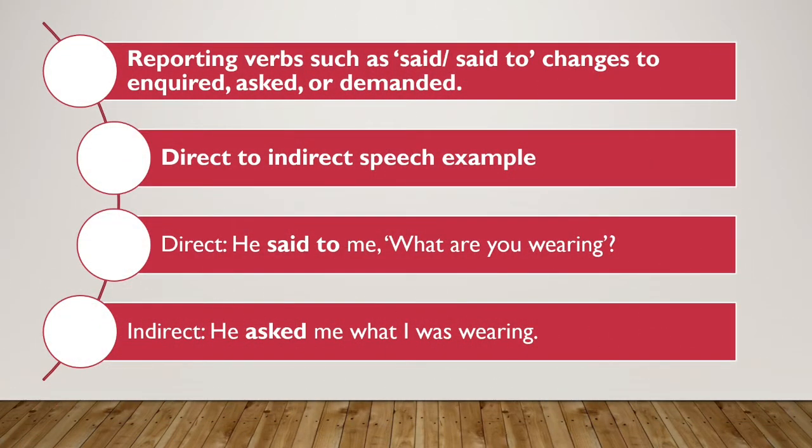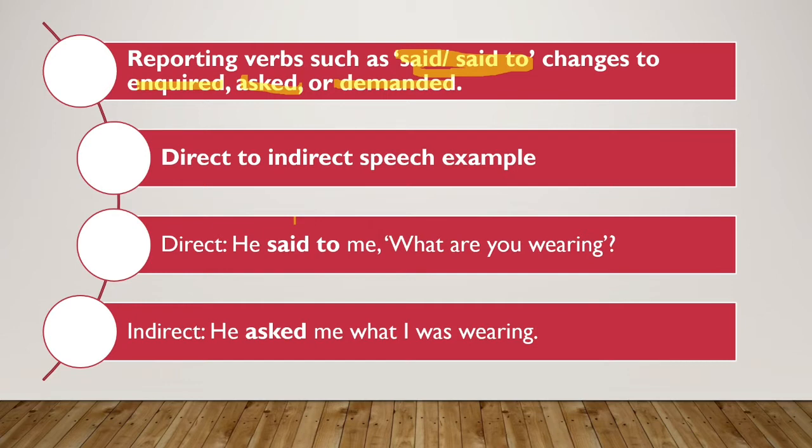Reporting verbs such as said, said to, we convert these reporting verbs to inquired, asked or demanded. Okay, let's understand this point with the help of an example. He said to me, "What are you wearing?"